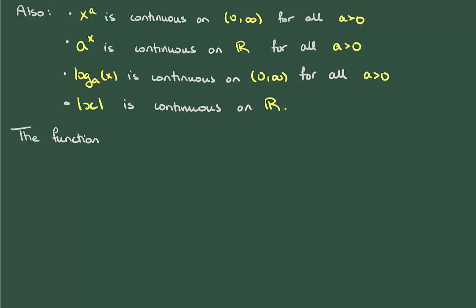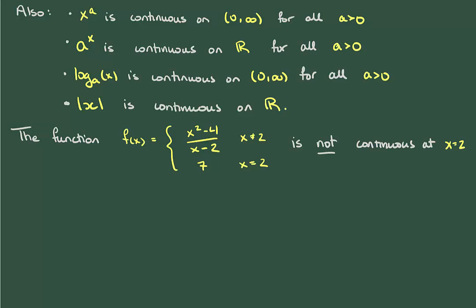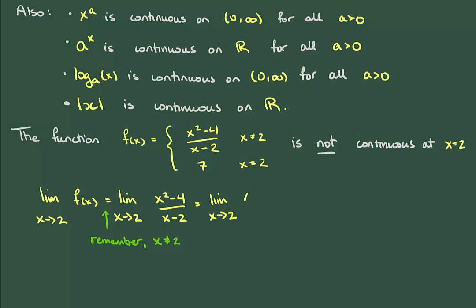So to ground ourselves, let's look at a function which is not continuous. So this function evidently does something weird at the point x equals 2. To check whether or not it's continuous, let's look at the limit as we approach 2. First, we can evaluate the limit and ignore what's actually happening at 2. And remember that this is because when we take limits, we only look at what happens near 2, not at 2. Now we're familiar with these sorts of limits, where we can factor the numerator and see that it shares a term in common with the denominator. Again, we can cancel out the x minus 2 terms precisely because x is not equal to 2 in the limit. Doing this gives us our limit of 4.